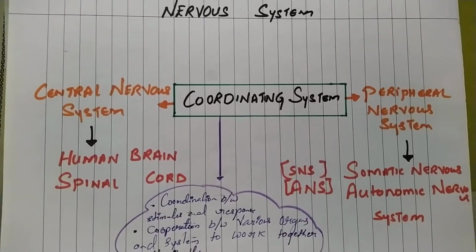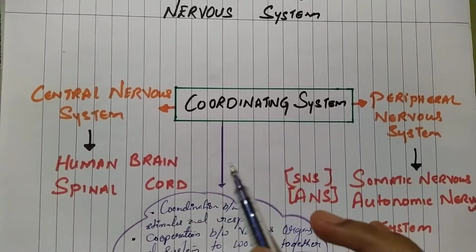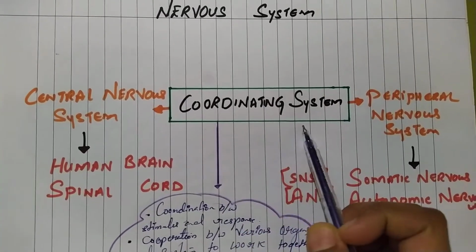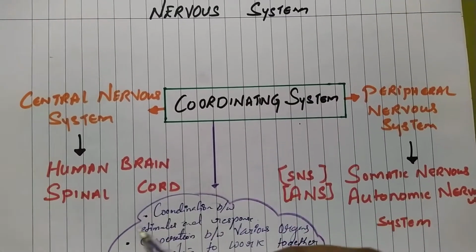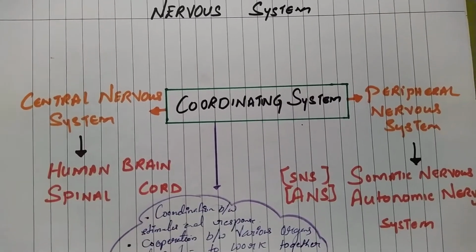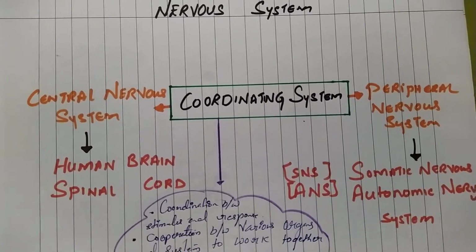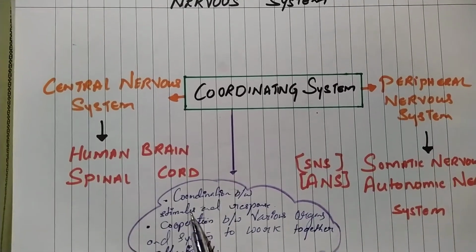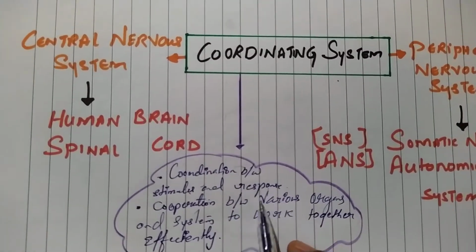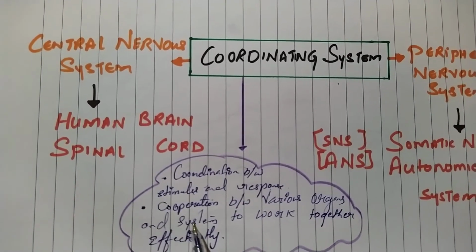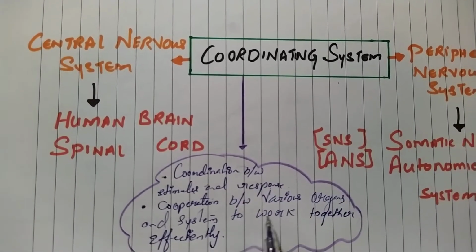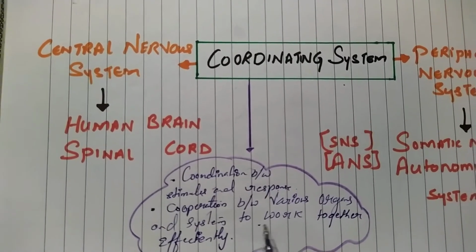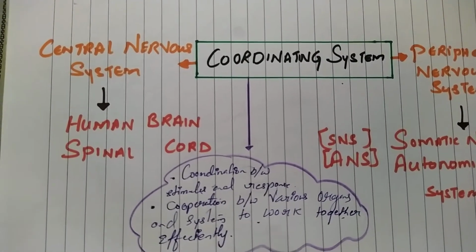So let us know how this nervous system is also called the coordinating system. That means they are going to coordinate between one system and another system. So this coordination takes place between the stimulus and response, and they also cooperate between the various organs and the systems to work together efficiently.